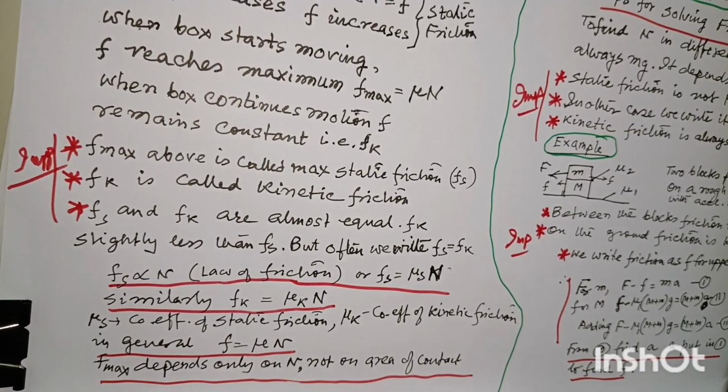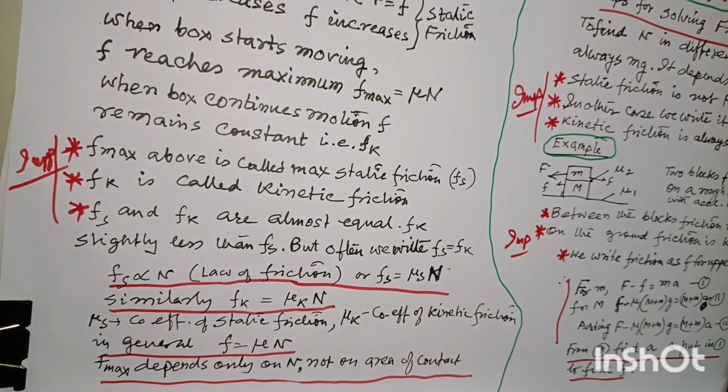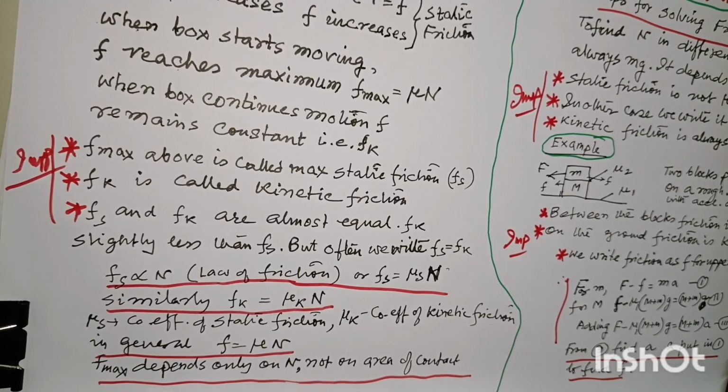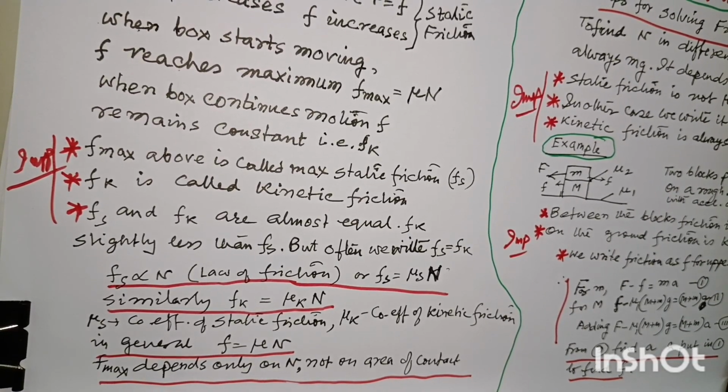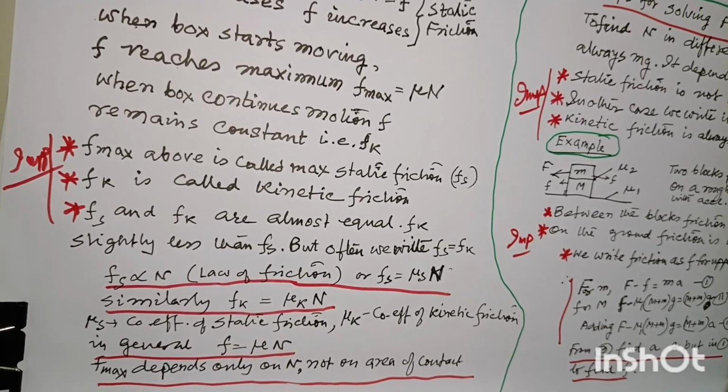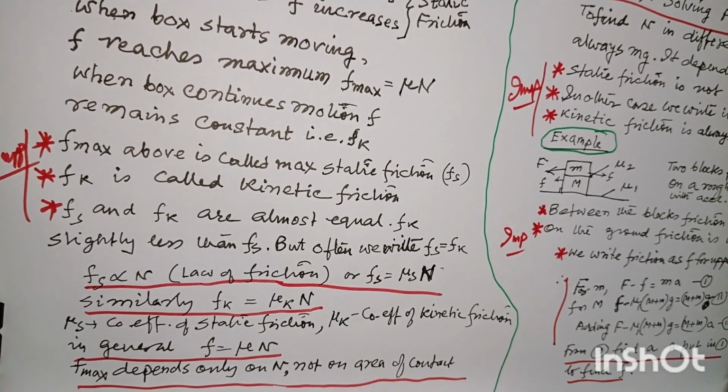Mu s is called the coefficient of static friction, and mu k is called the coefficient of kinetic friction. Or in general, we can write F equal to mu N, where mu is the coefficient of friction, because they are almost the same. Sometimes we write like this.